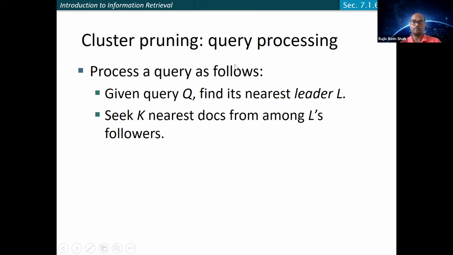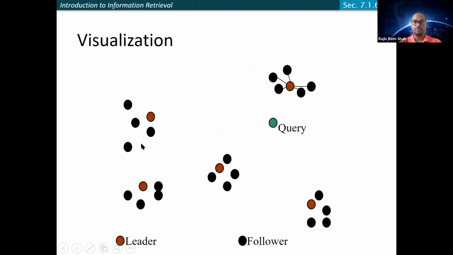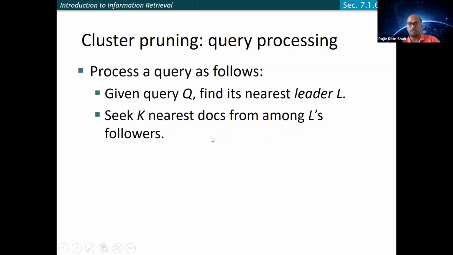Now how the query processing works, as I said earlier. For a given query q, find its nearest leader L. Once you find the nearest leader L, seek the k nearest documents from L, that is, whatever followers this leader L has, and return the top k documents from there.